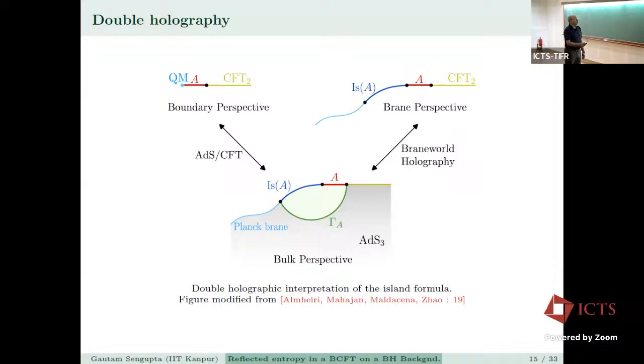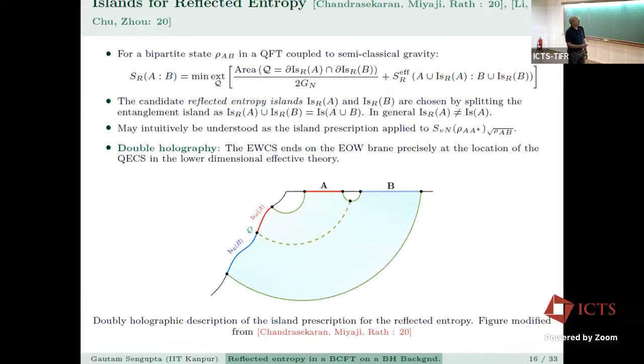And if you go to the bulk perspective, this is what is double holography. So you consider that this CFT is holographic and is described by some AdS3, and there is a Planck brane, and this RT surface lands on the brane, and it computes the island corrected entanglement entropy already. Very good. All this is fairly standard. So I don't think this has been reviewed in this.